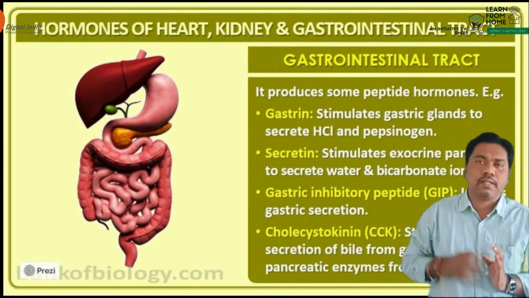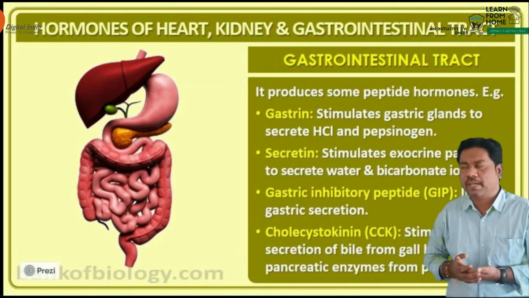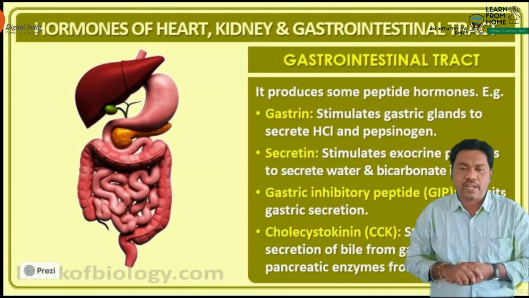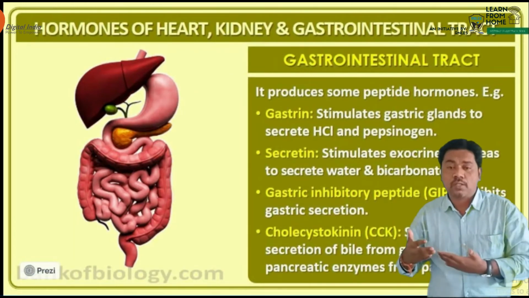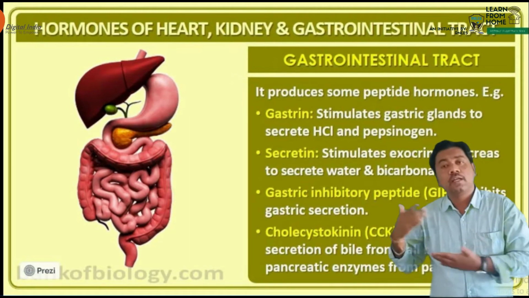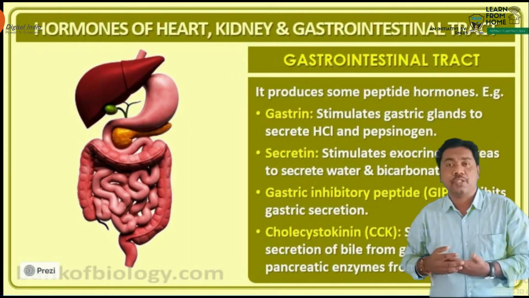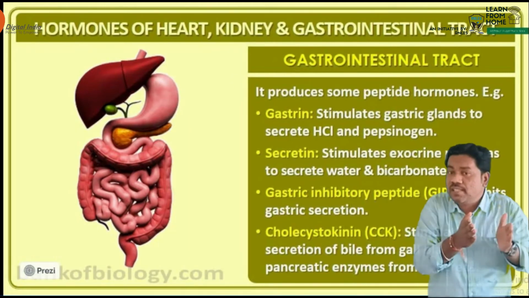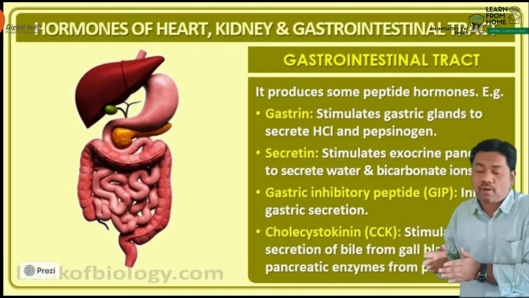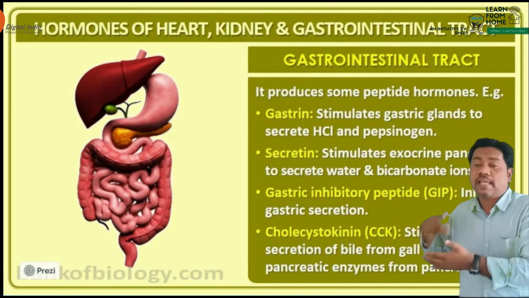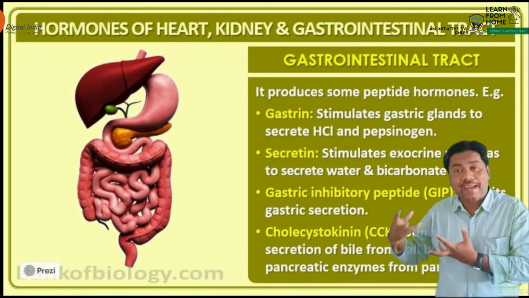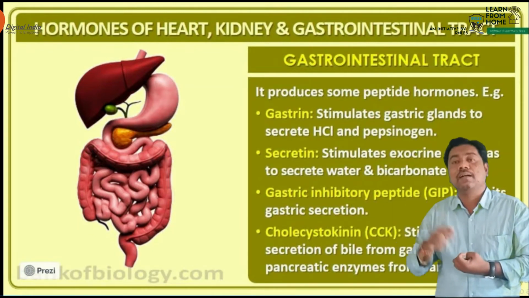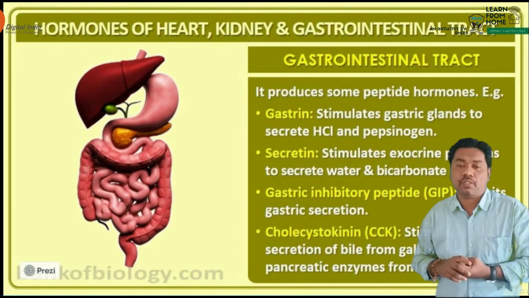The next hormone is the secretin hormone. This hormone is also produced from the duodenal mucosa region. On which organ does this secretin hormone act? It acts on the pancreas to release pancreatic enzymes.